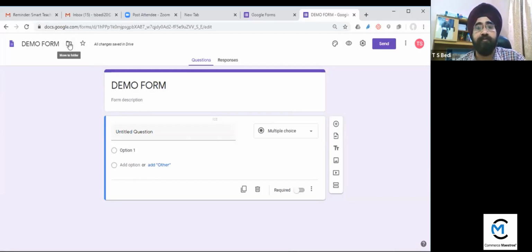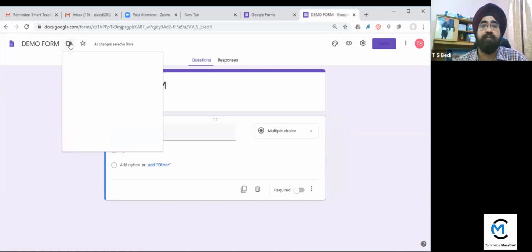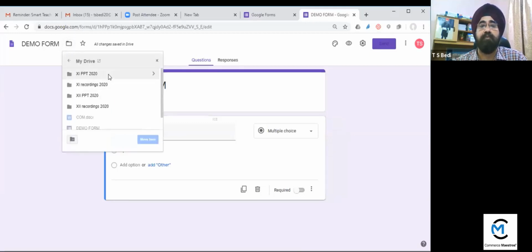You create a folder and save this form in that folder, because we can create so many forms, but whenever you want to find a particular form afterwards, it is very difficult. So you can create a folder in your Google Drive and save it there. I click on move to folder. I have options here because I have already made these folders in my drive.